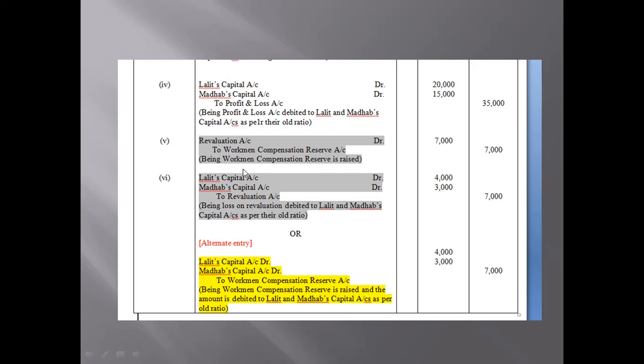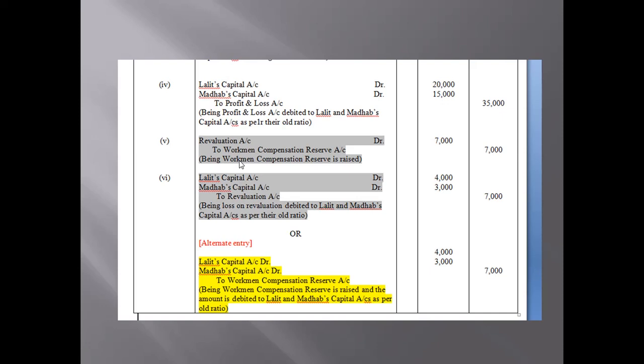Now, if you look at this question, this workman compensation was previously 16,000. Now the new value should be how much? It should be 23,000. So previously WCR, that is workman compensation reserve, was 16,000. Now it is increasing to 23,000.